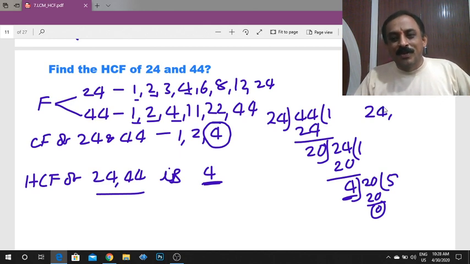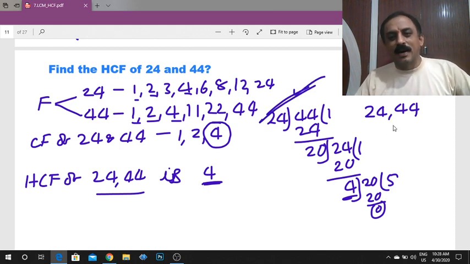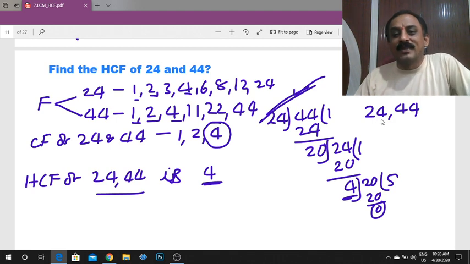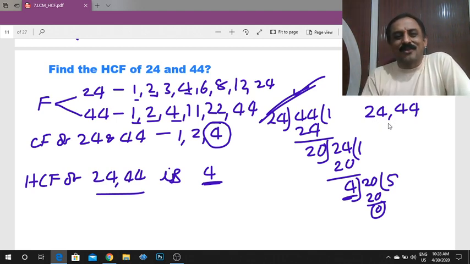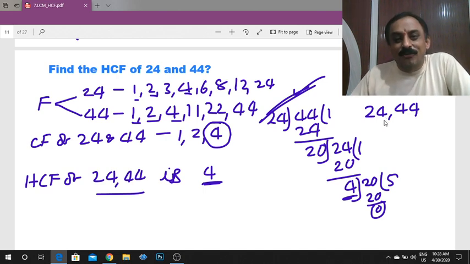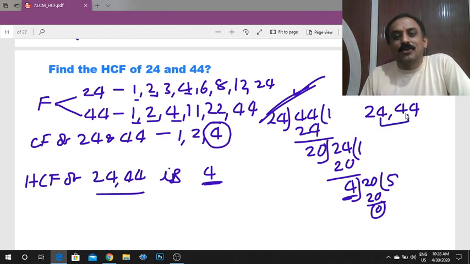Speed method. Find the HCF of 24 and 44. This is for explanation only. Generally, most of the teachers and students are following this method. But especially for you, especially for Sigma IAS students, how to find the HCF of 24 and 44. Within a short time, you can find the answer. First, find the difference between these two numbers.